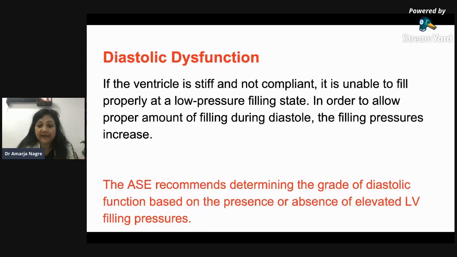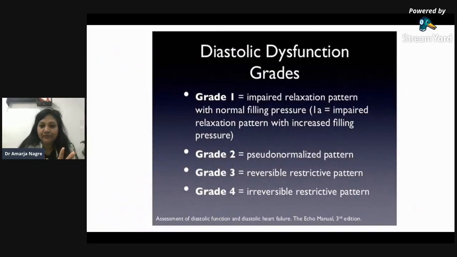Now, there are several grades also, and the American Society of Echocardiography has determined these grades of diastolic dysfunction based on the presence or absence of elevated LV filling pressures. So if we get to know about these two concepts, everything will be clear regarding diastolic dysfunction. Now, there are mainly three grades, like you can say the impaired relaxation.